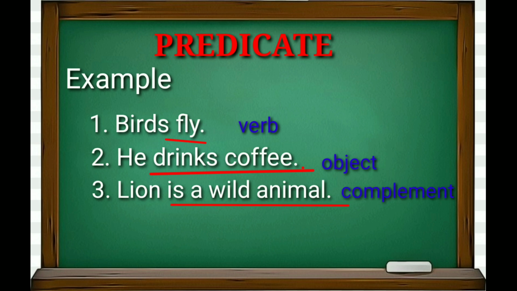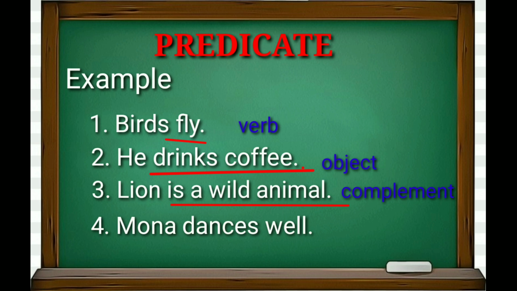Fourth, Mona dances well. Here, dances well is the predicate, where dances is the verb and well is the adverb. This is all about the sentence and its parts.